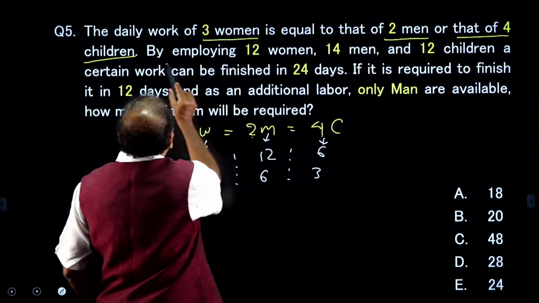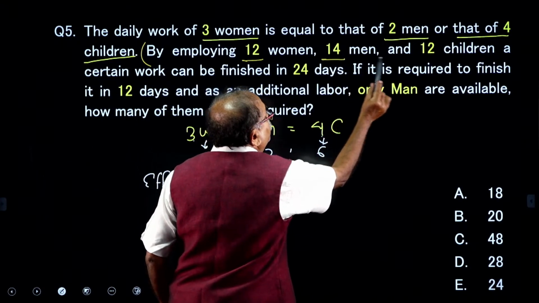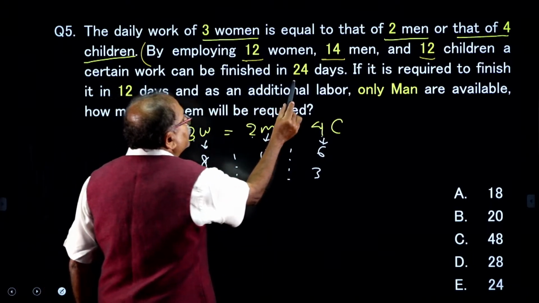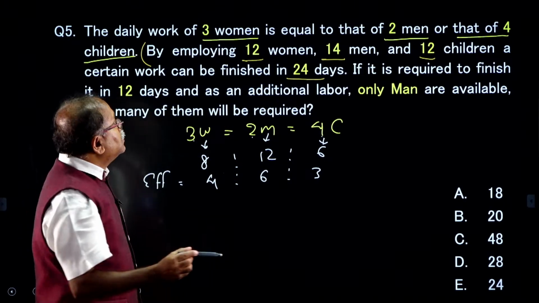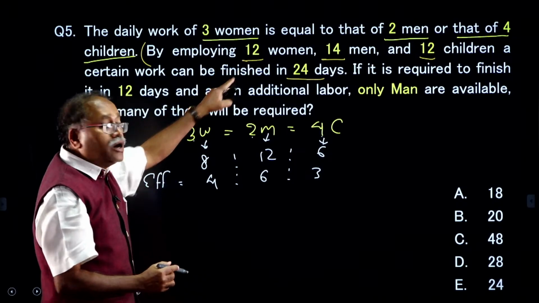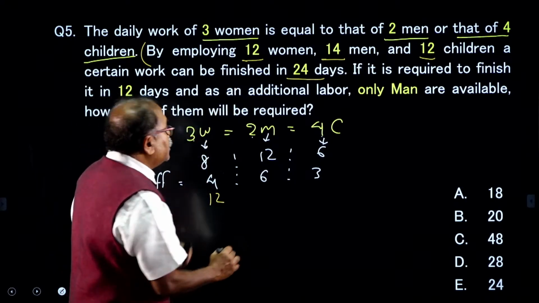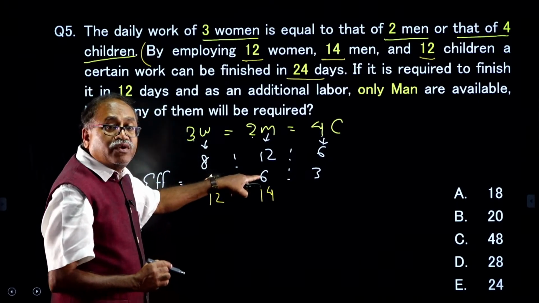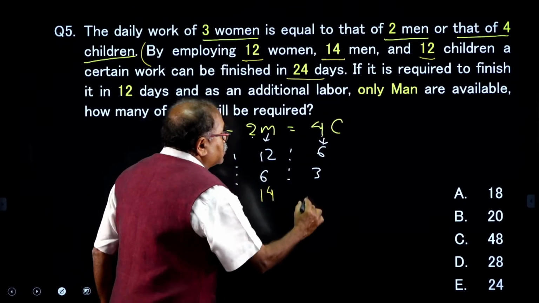It says that by employing 12 women, 14 men and 12 children, the certain work can be completed in 24 days. After reading this, I see how many are on job: 12 women, 14 men, and 12 children.